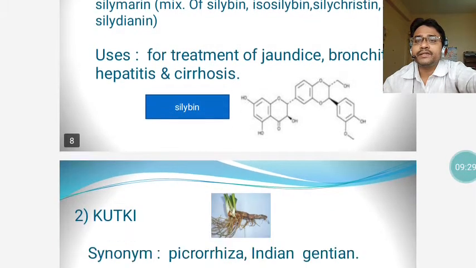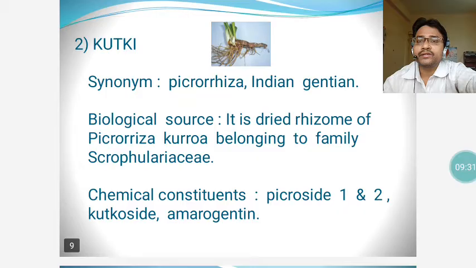So let us see the next drug, which is widely used in Ayurveda. The second drug is Kutki. The synonym Picrorhiza, Indian gentian. The biological source is the dried rhizome of Picrorhiza kurroa, belonging to the family Scrophulariaceae.